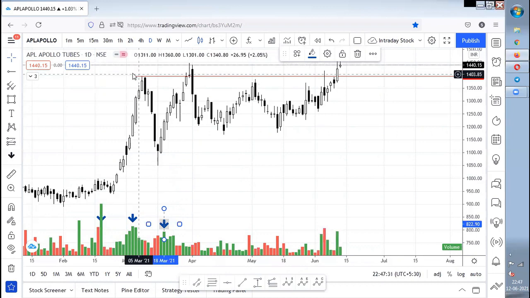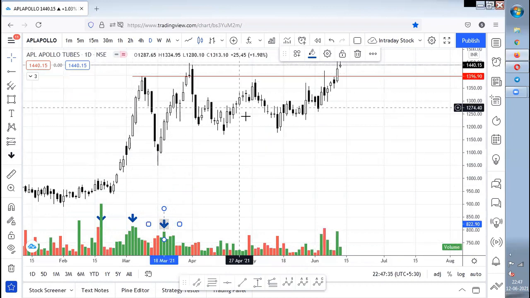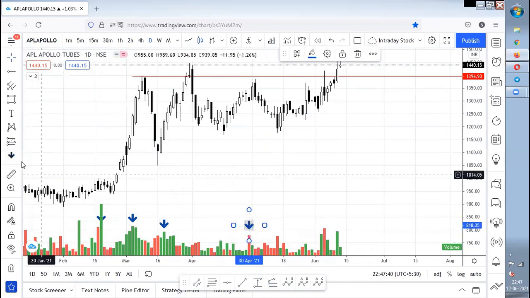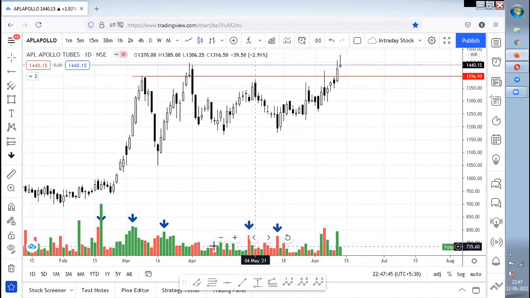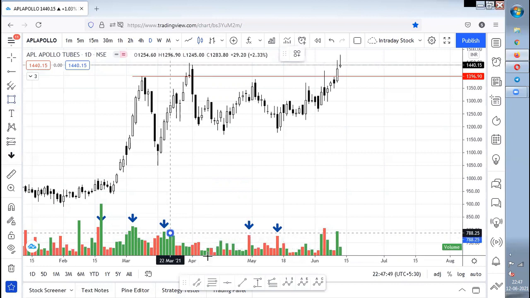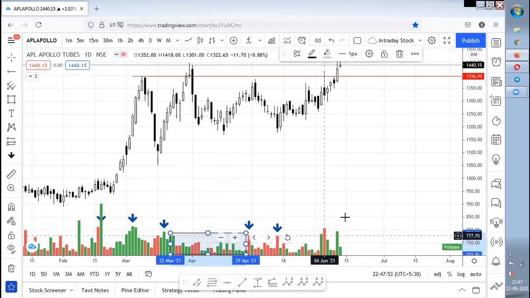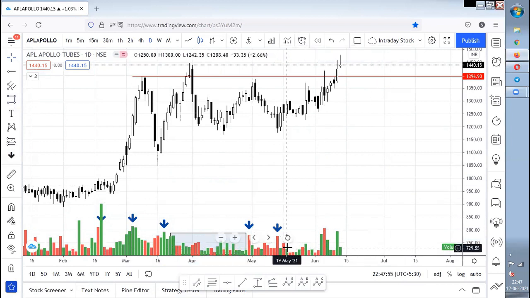Now the major concern is that though the market was going for an all-time high, it was still consolidating, and now the sell volumes started to increase. If you see these two candles and compare with the previous candles, the sell volume started to increase.